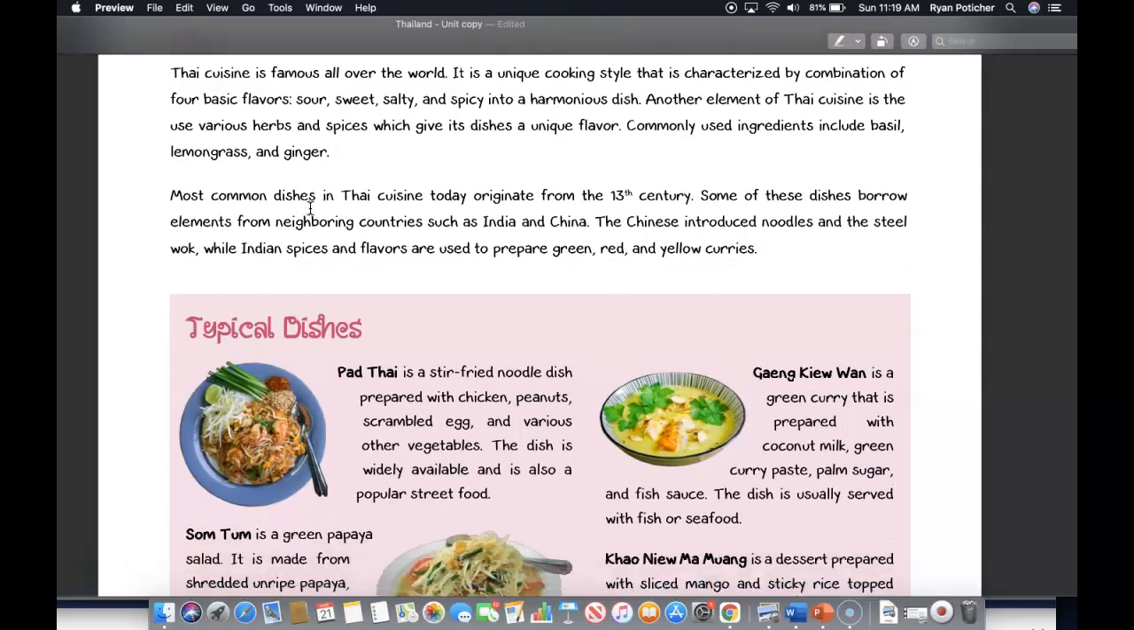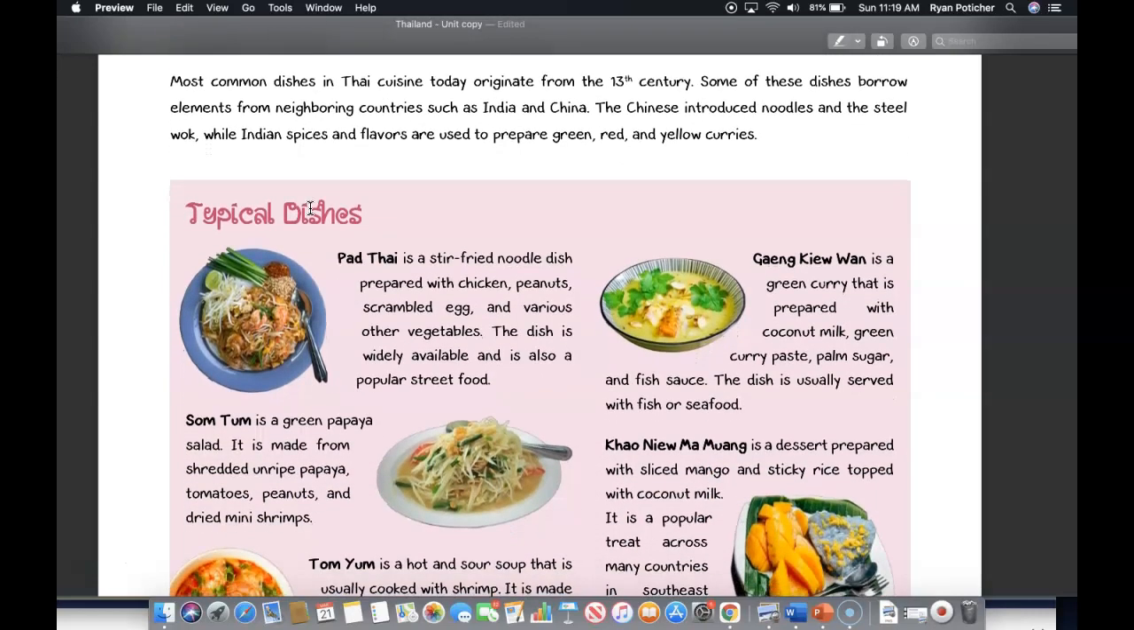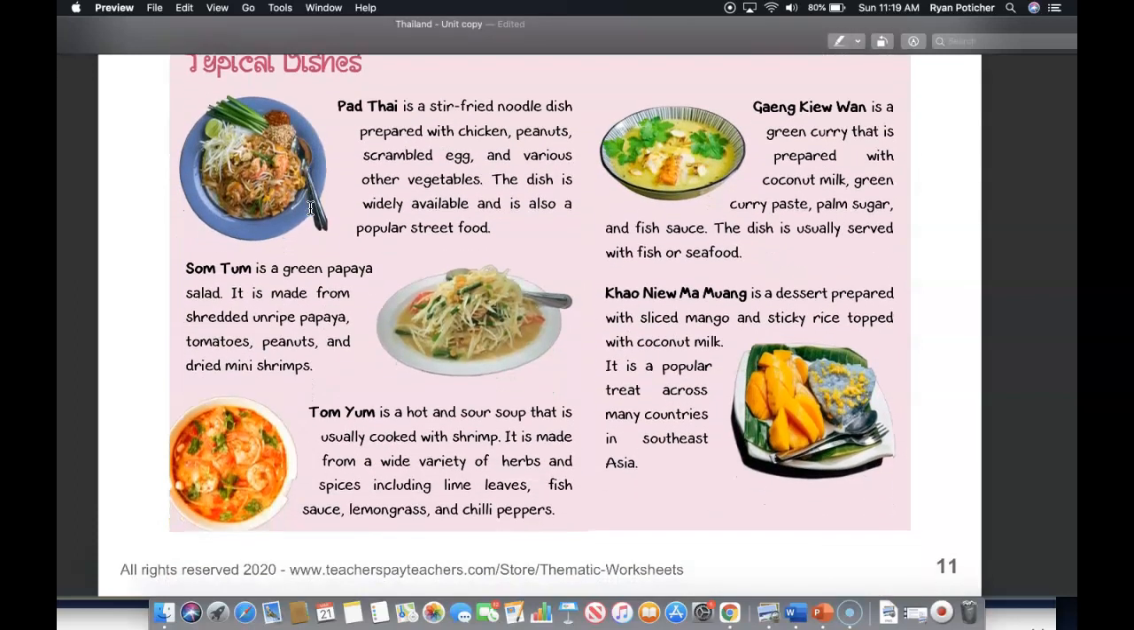Most common dishes in Thai cuisine today originate from the 13th century. Some of these dishes borrow elements from neighboring countries such as India and China. The Chinese introduced noodles and the steel wok, while Indian spices and flavors are used to prepare green, red, and yellow curries. Here are some typical Thai dishes.